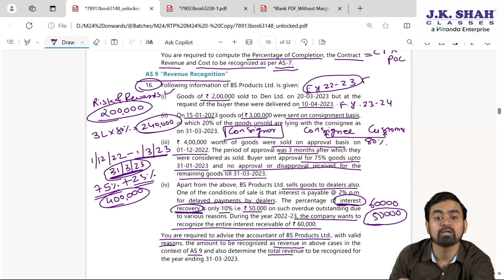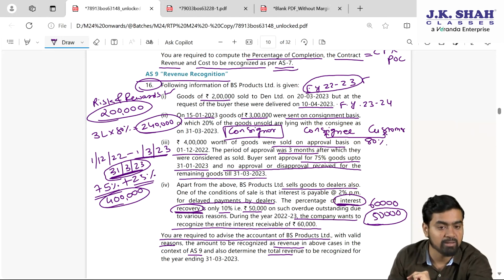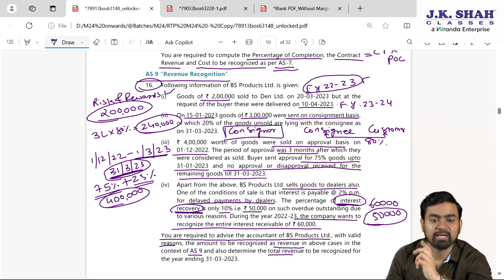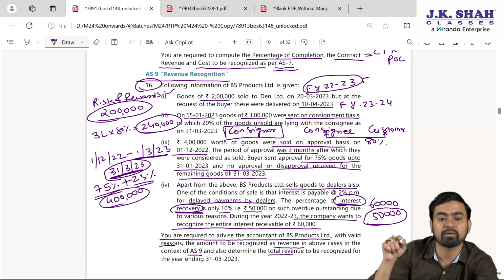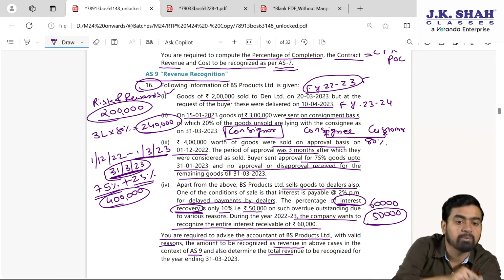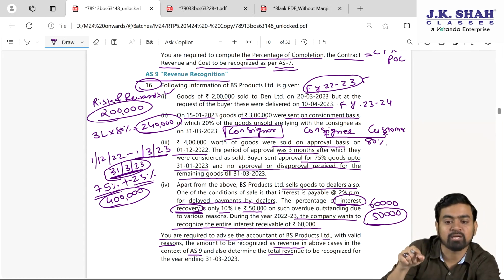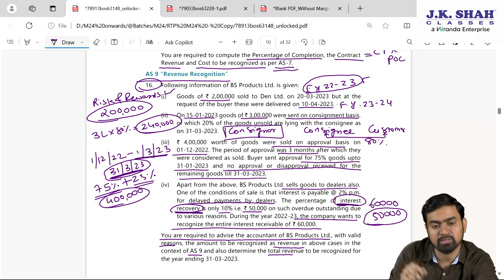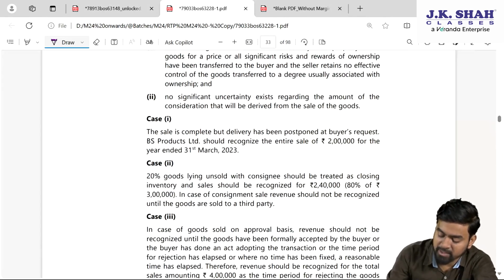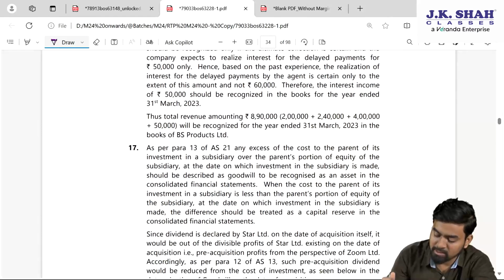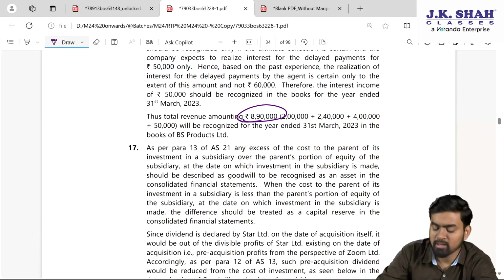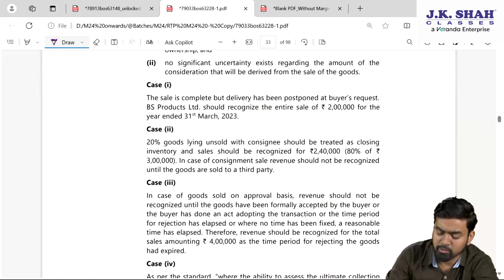Fine. So for every case, reason is given, individual amount we have decided. Now simply we have to take the summation. 2 lakh plus 2 lakh 40, it's 4 lakh 40, plus 4 lakh, it's 8 lakh 40, plus this 50,000, the round figure, 8 lakh 40 plus 50,000, 8 lakh 90. Please confirm here, my dear students. Total answer is 8,90,000.